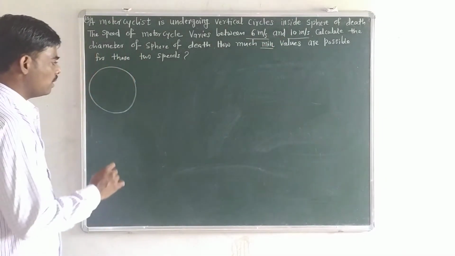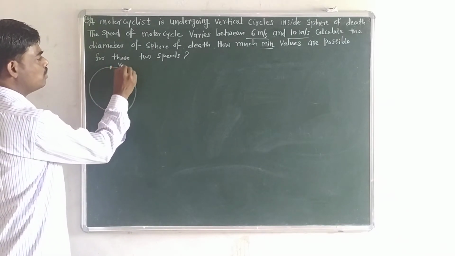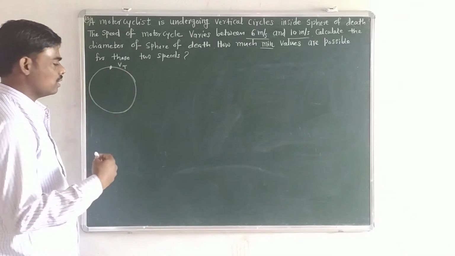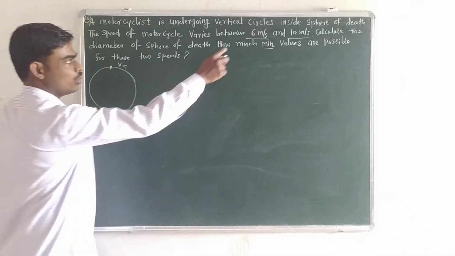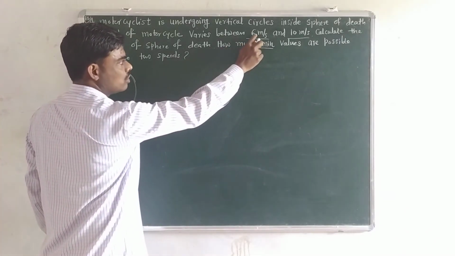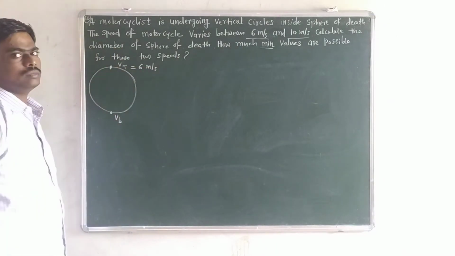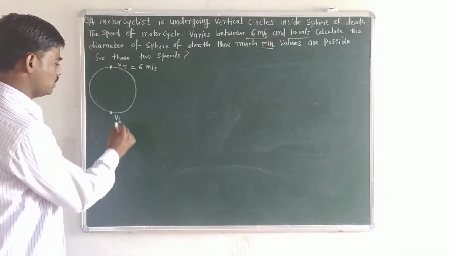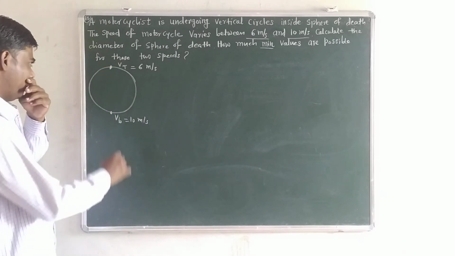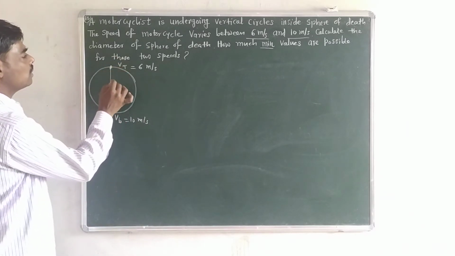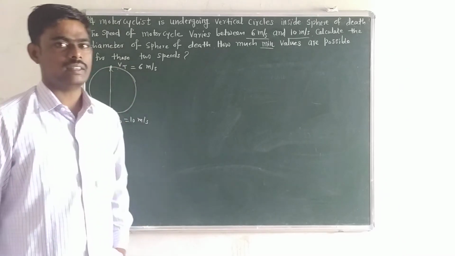So it is obvious that at the top position the velocity is minimum, that we have studied in theory, and at bottom position the velocity is maximum. So the minimum velocity that is given to you, 6 meter per second, it is for top position, and 10 meter per second it is for bottom position. And from this information we have to find out what is the diameter of this sphere of death.